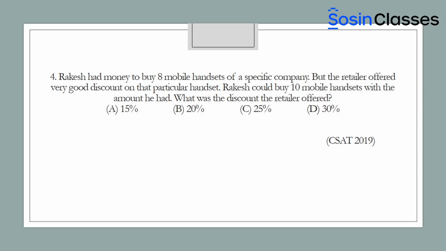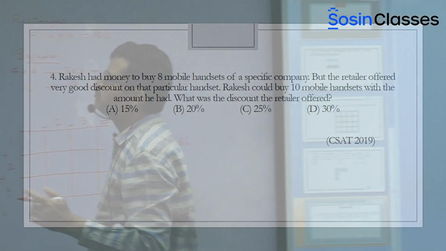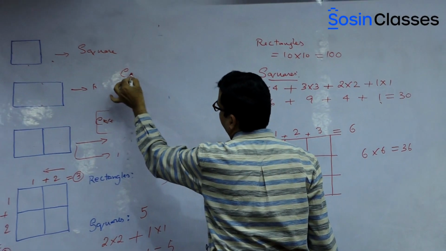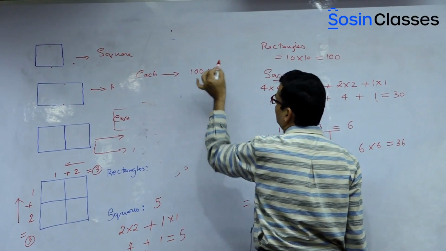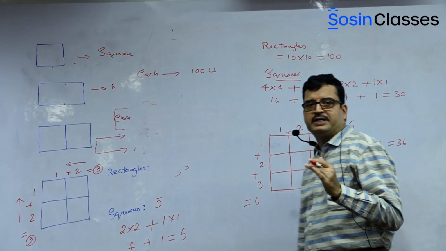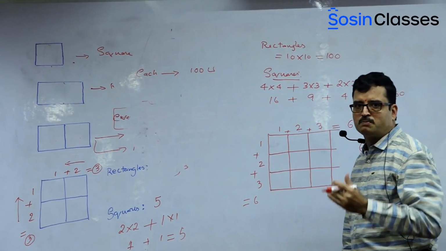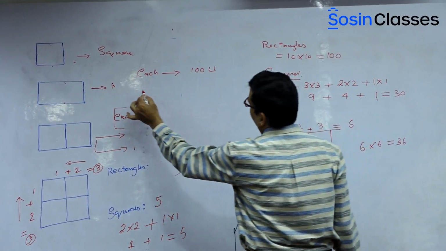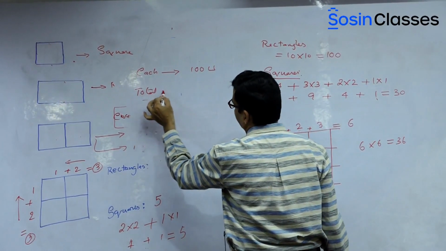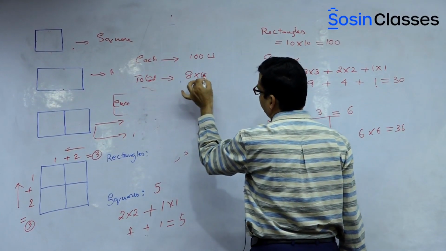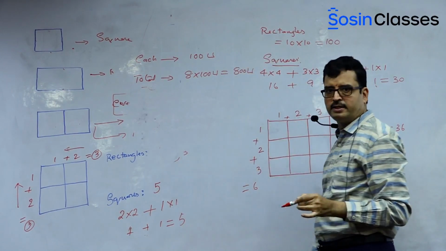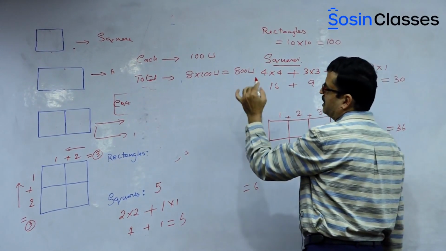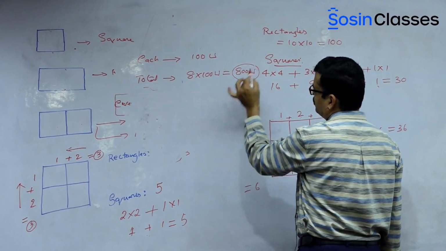So now let us discuss that logically. Now say for example, the cost of each mobile set, let us say it is 100 units, or let us say 100 rupees. Now how much money Rakesh had got? It is given that he has got money to buy 8 mobile sets. So total money he has got, 8 into 100 units, that is equal to 800 units.